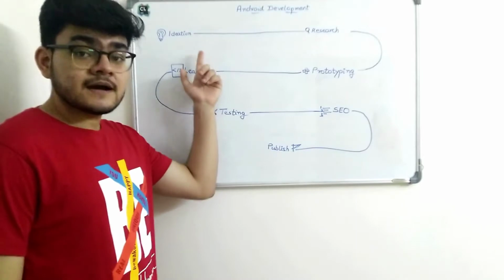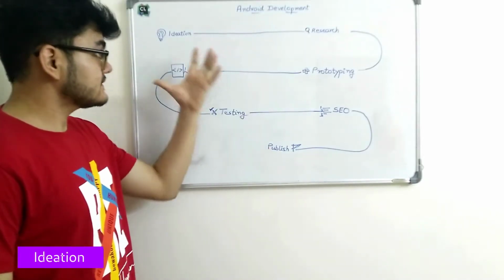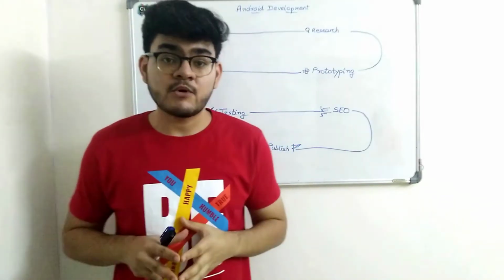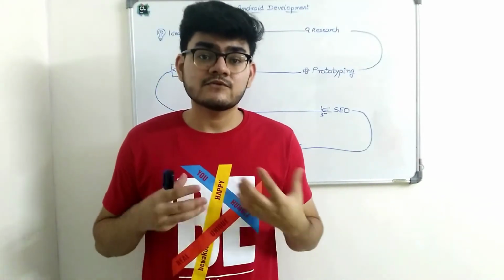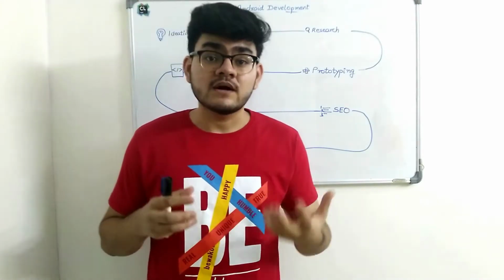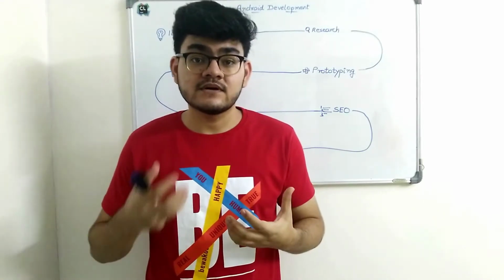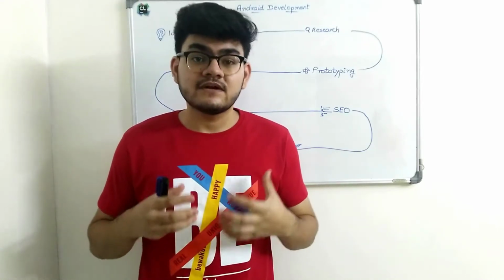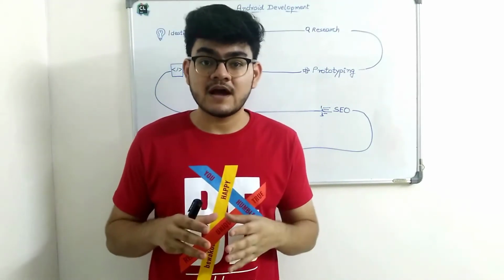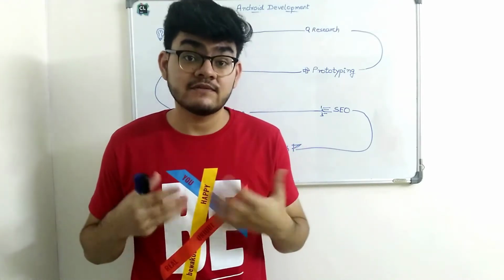So the first thing that comes with the whole process is the ideation step. Ideation is the most important step. At this step, most developers get stuck. They start developing the apps before even having a good idea about what the app is going to serve to the users, right? Because you're going to develop an app and publish it on the Play Store, you need to think about what features this app will have and what the user will get out of it. So ideation is very important.